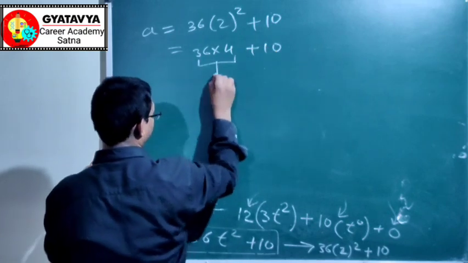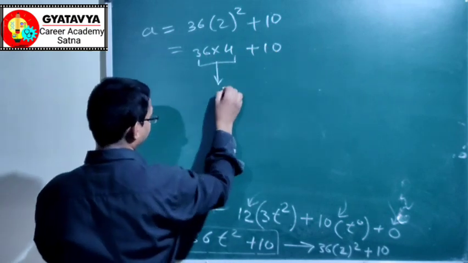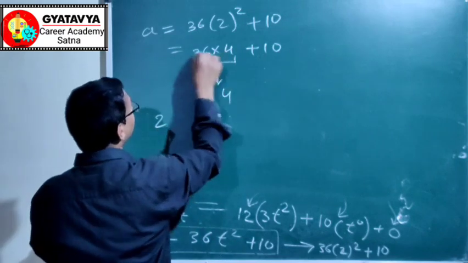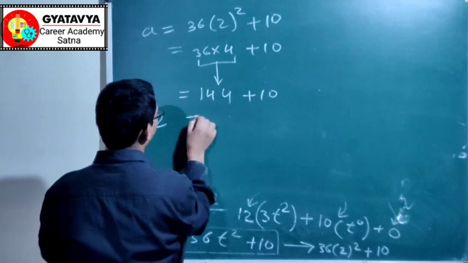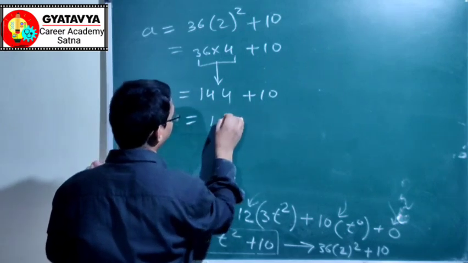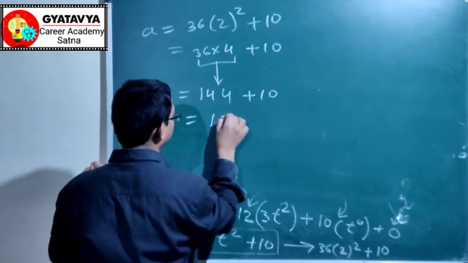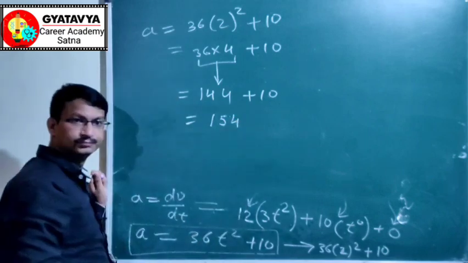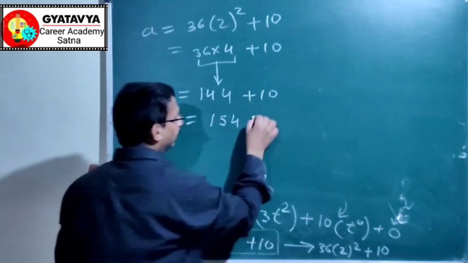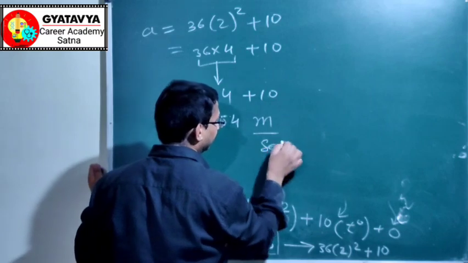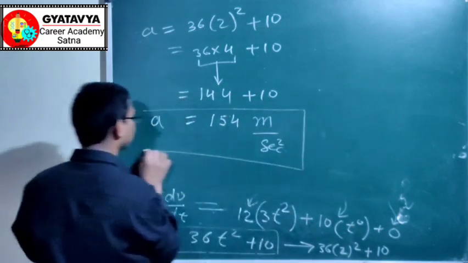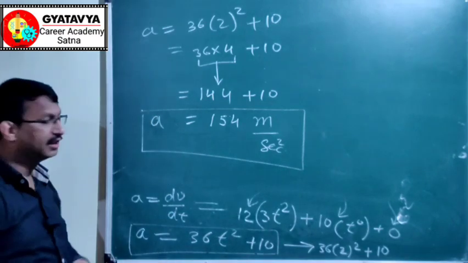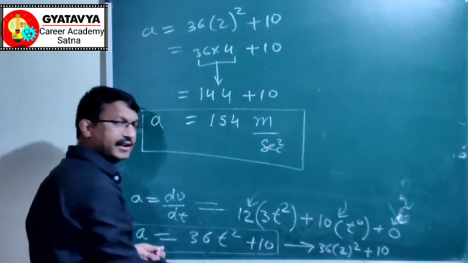First solve it. 6 into 4, 2 carry, 144 plus 10 equal to 54. Its unit is meter per second square. This is acceleration. This is how we do differentiation.